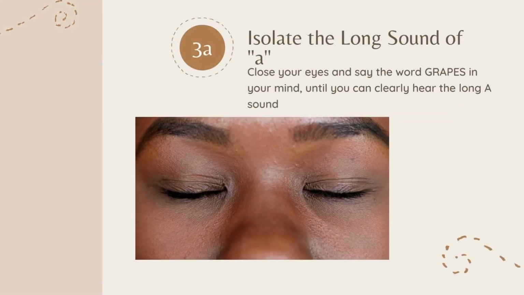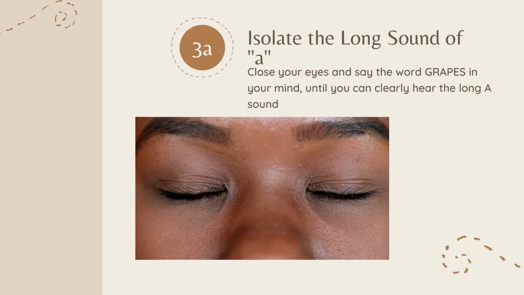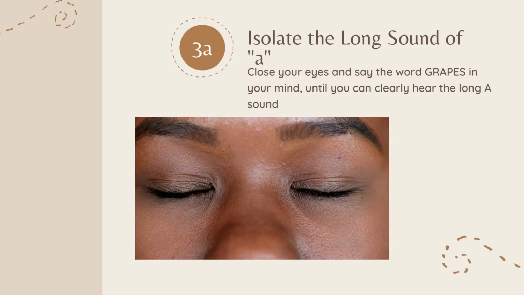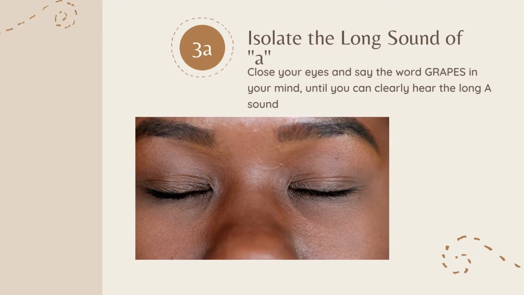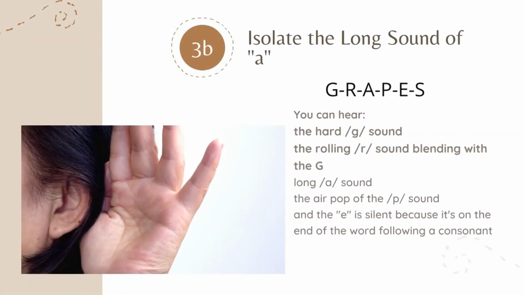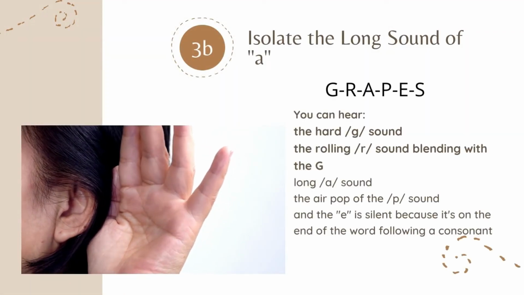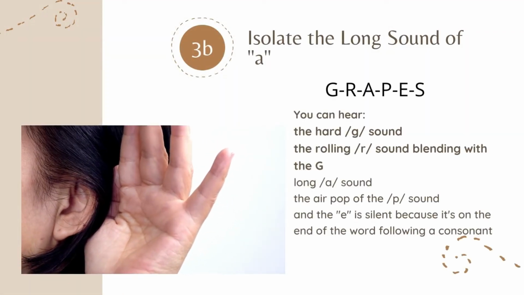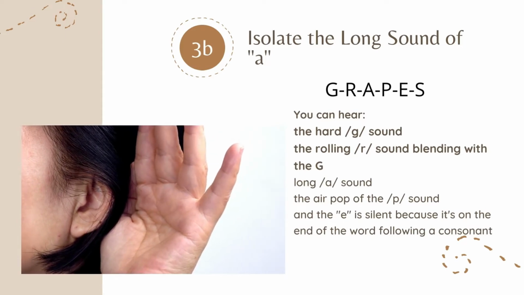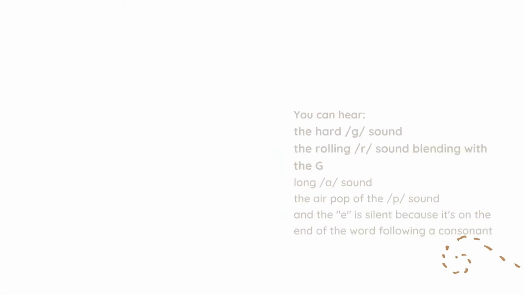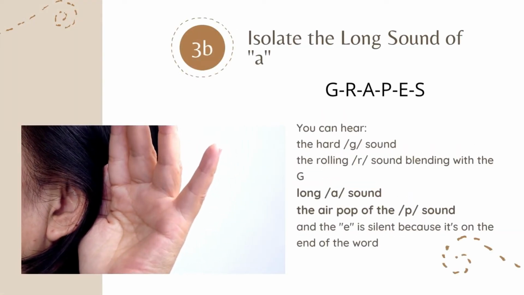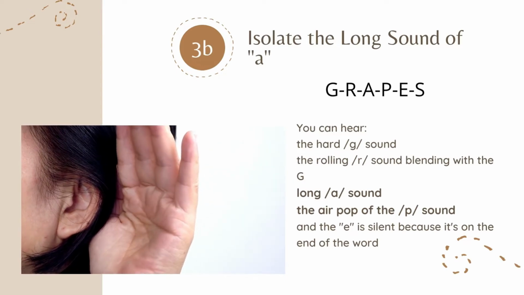Isolate the long sound of A. Close your eyes and say the word grapes in your mind until you can clearly hear the long A sound. Grapes. You hear the hard G sound, the rolling R sound blending with the G. You hear the long A sound and the air pop of the P sound.